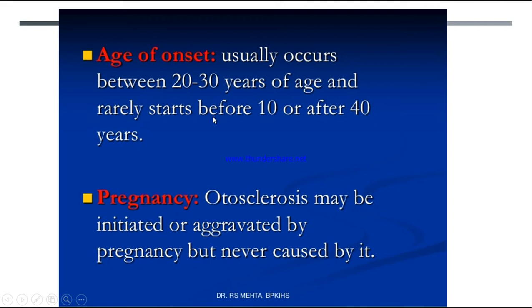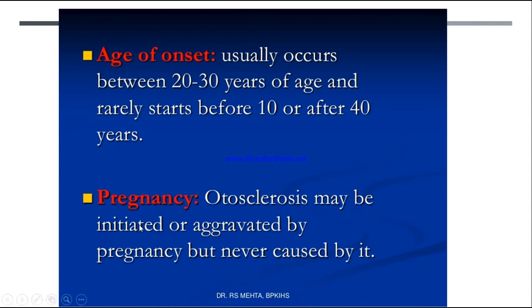So this is very rare to occur in childhood and above 40 years, but the high peak occurs at what age? 20 to 30 years. So this is adult life, right? Adulthood. So mostly the adulthood age group is at a higher risk for developing otosclerosis.